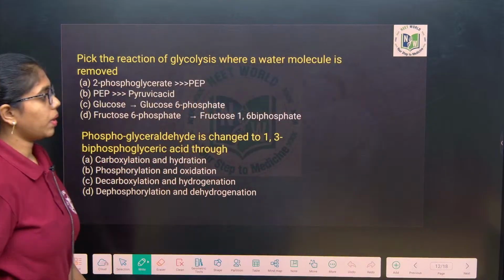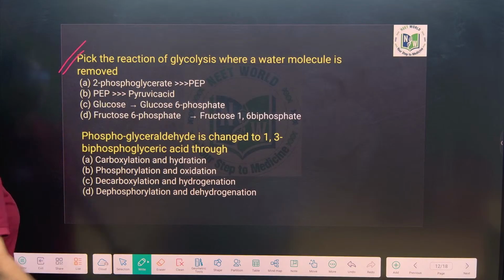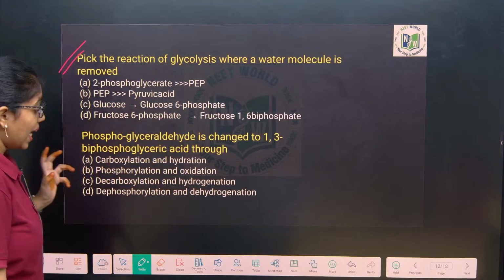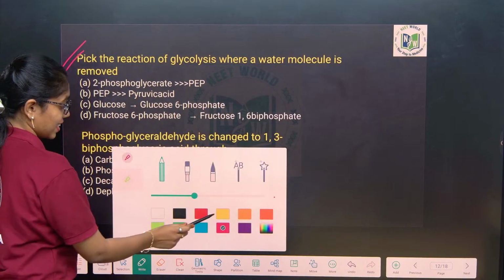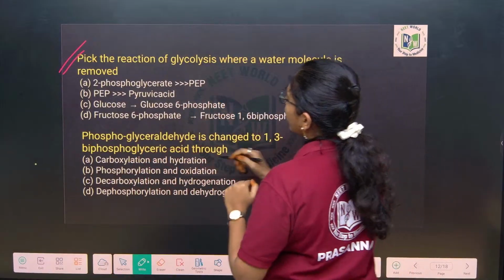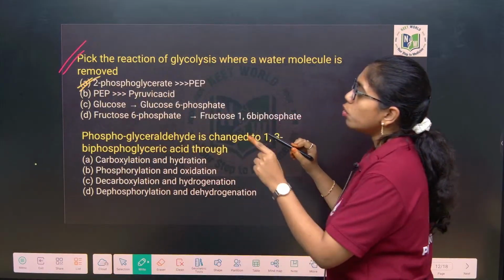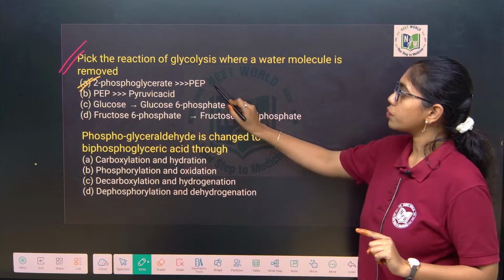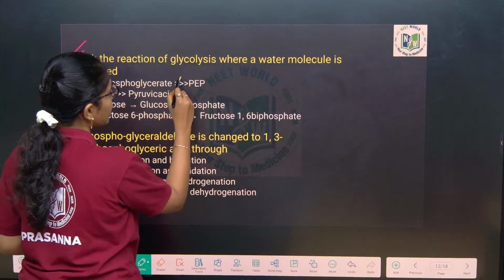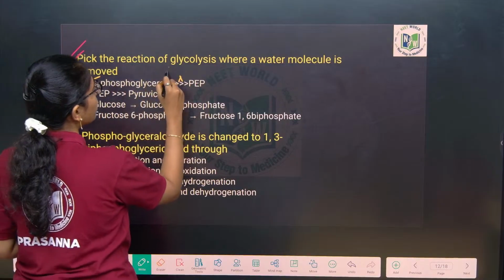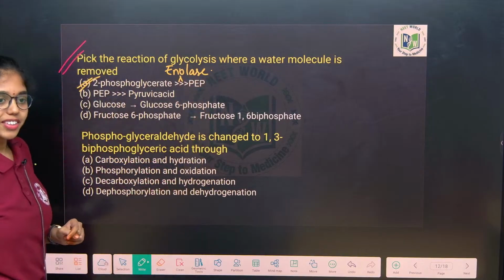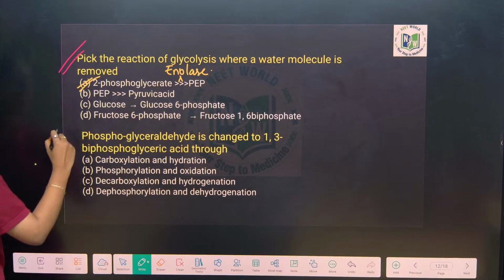This question you see, ma. Pick the reaction of glycolysis where a water molecule is removed. In the 9th step of glycolysis, yes, 9th step of glycolysis, where 2-phosphoglycerate changes to 2-phosphoenol pyruvate, by what enzyme, ma? Did you remember the enzyme? No issues if you don't remember, I will tell you. Very good, enolase only, correct. Okay, satisfied? Next, look at this question.